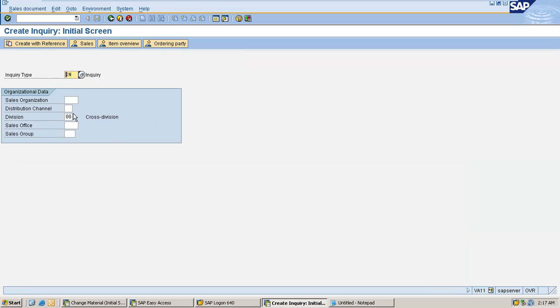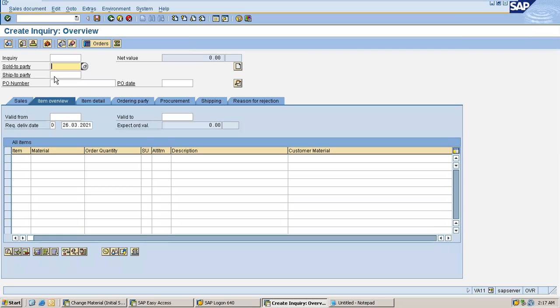This is an inquiry form. So the type is identified as inquiry type, that is IN. Under this IN, you will have all the fields and options which are needed to create an inquiry.